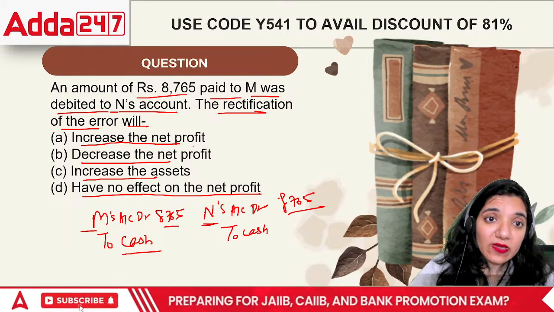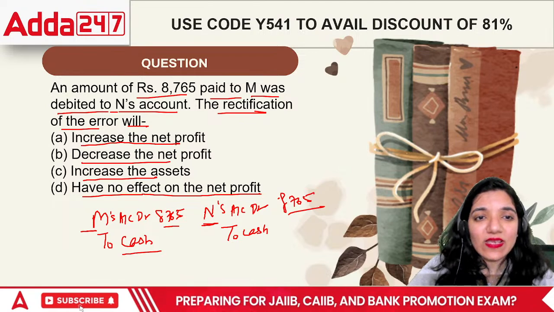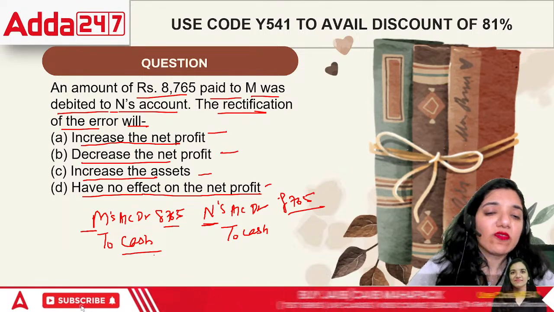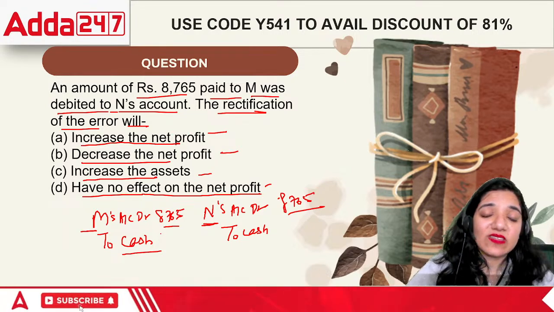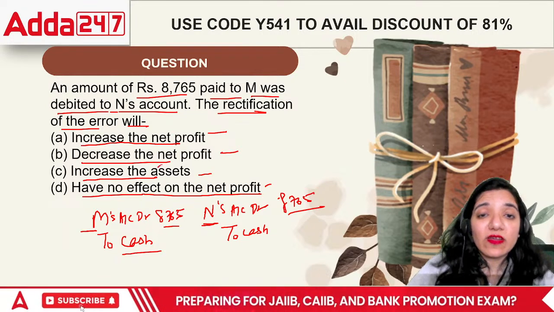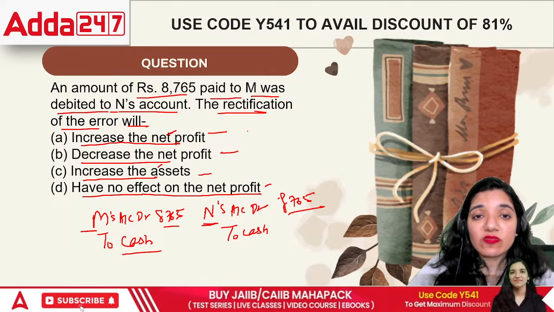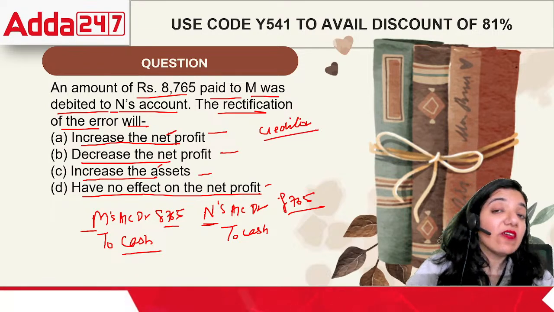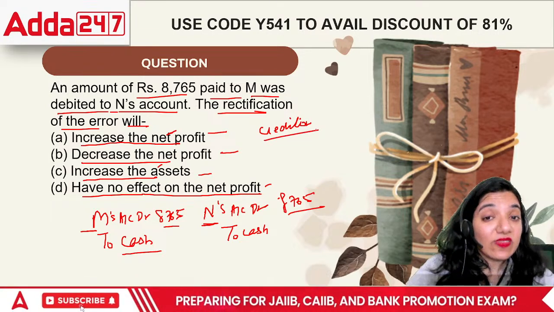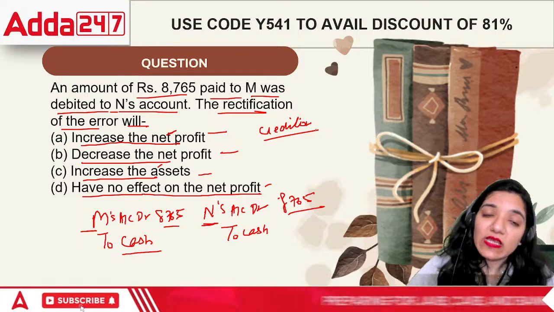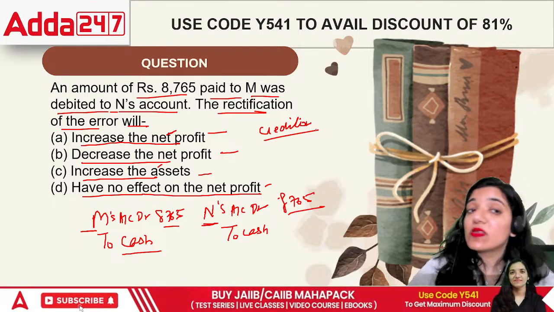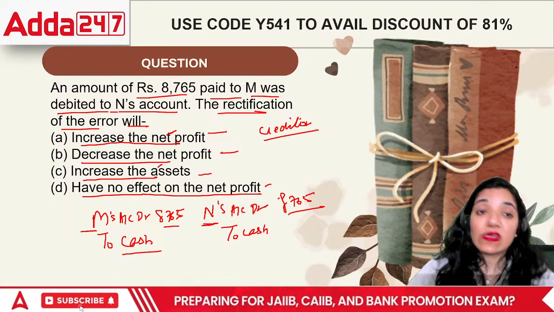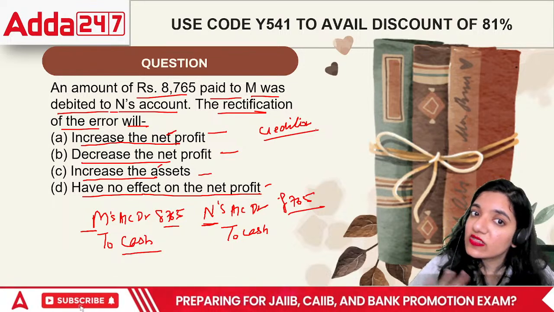So will this increase the net profit, decrease the net profit, increase the assets, or have no effect on the net profit? This is money that we are paying to a creditor. Maybe it's a creditor itself now. If we are making a payment to the creditor, or even if we gave money to someone as advances, that can increase the assets, or maybe we cannot say with certainty that one particular account would have increased or decreased the asset, but definitely it has no effect on the profit.